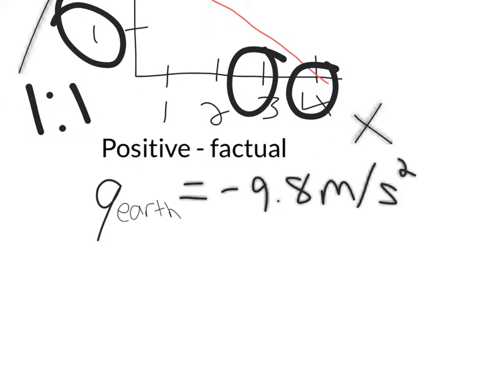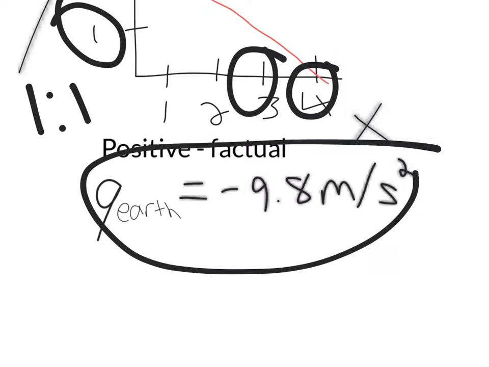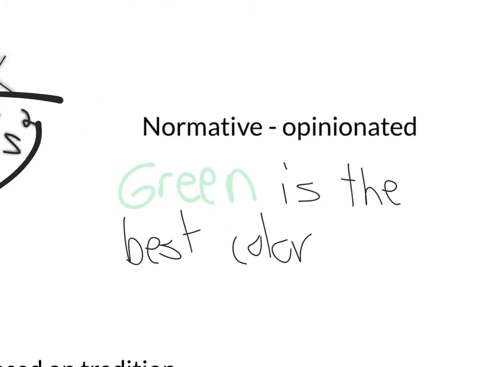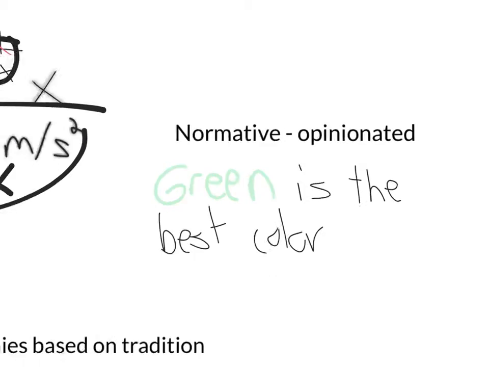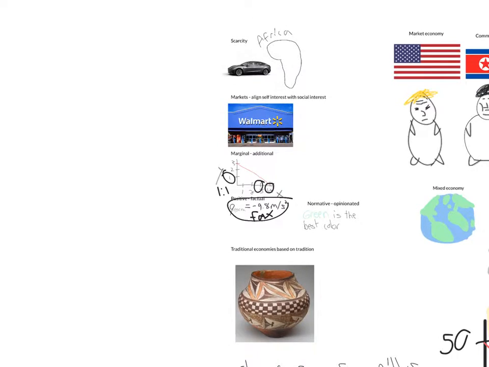So a positive statement is a statement that's factual. And here we have mad facts. We have the gravity of the Earth is equal to negative 9.8 meters per second squared. Like, you can't dispute this. This is straight facts. And a normative statement is opinionated, like green is the best color. It's something that's subjective.